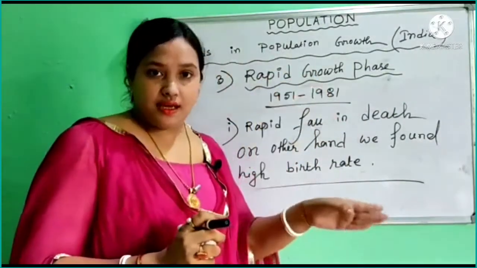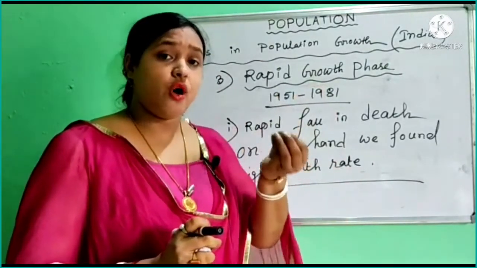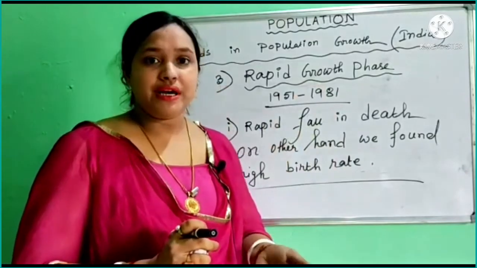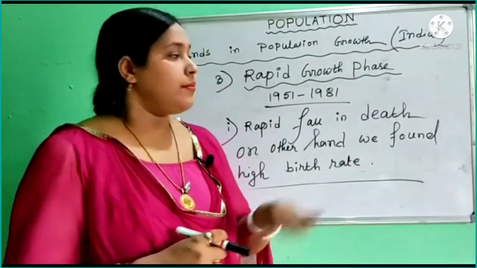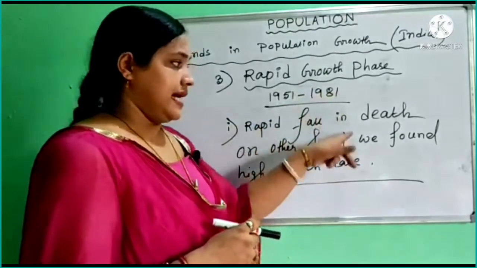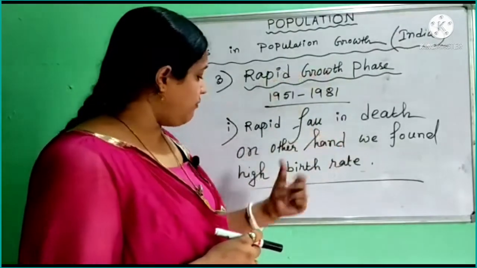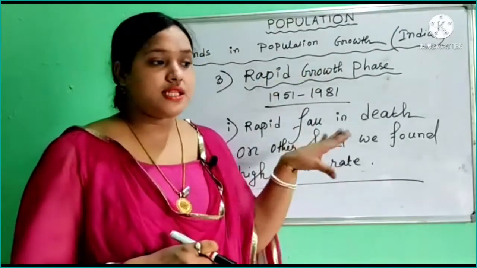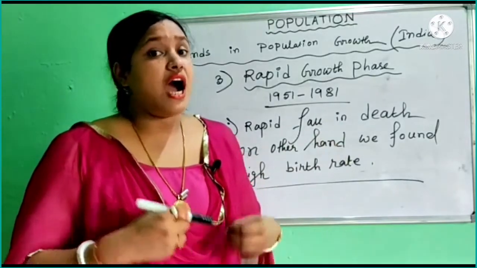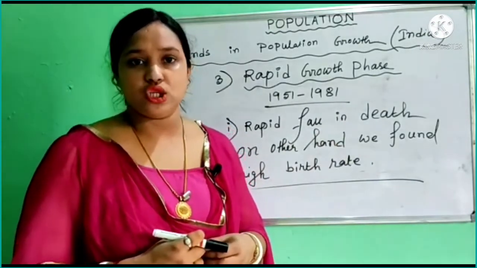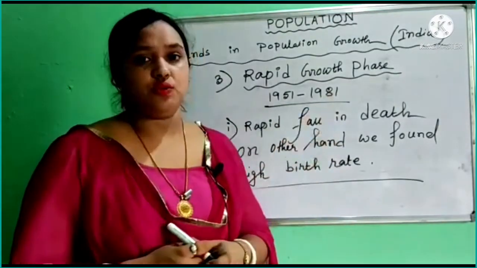But in our second phase, that means in the stagnant growth phase, we found a rapid fall in death rate, but there was no sign of increasing birth rate. But in this phase we found death rate decreasing, but we found high birth rate. So such characteristics give rise to a higher growth rate of population during this period, 1951 to 1981.